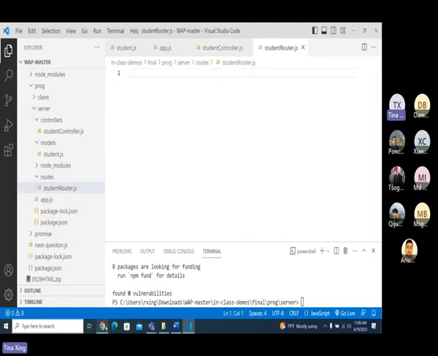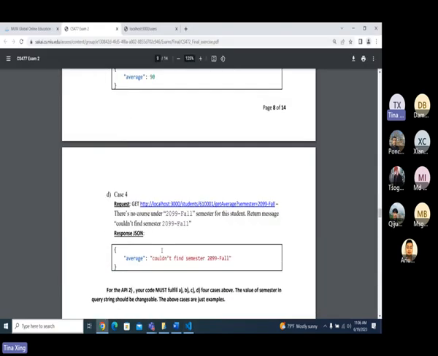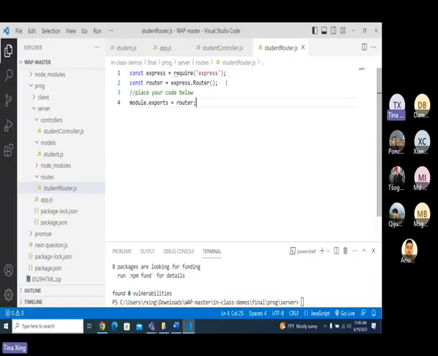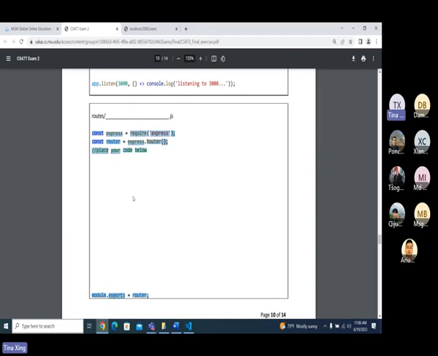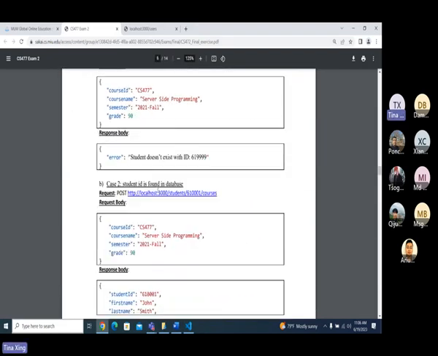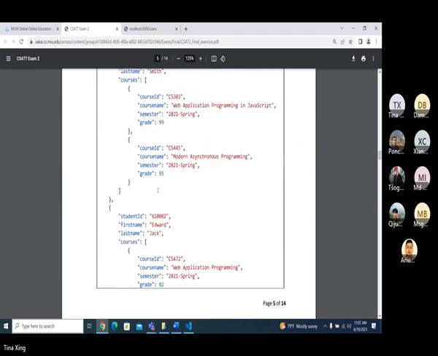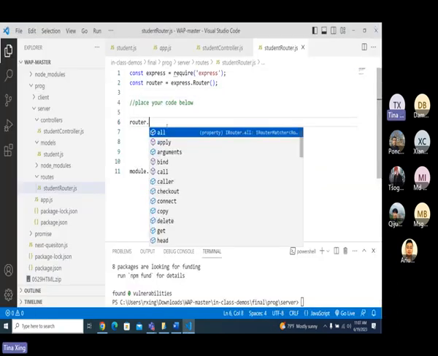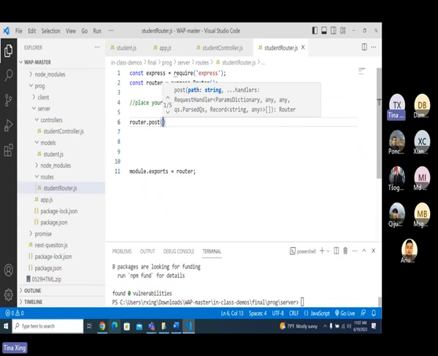Okay, and for us, the answer sheet is already giving you this part, right? Already gives you this part, right? So you just do the thing here. So first thing, it asks you, it's a post request, right? Is it a post request? I remember it's, oh, see here, it's a post request, right? If it's a post request, we do what? router.post, okay? And what's the URL?